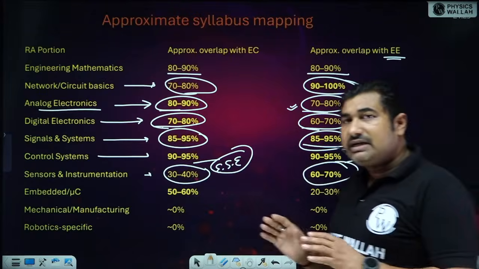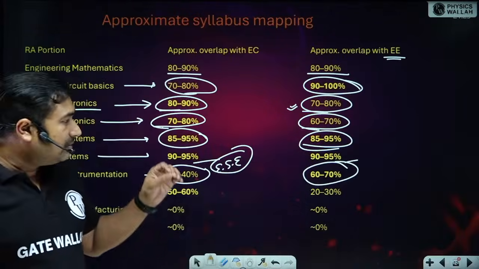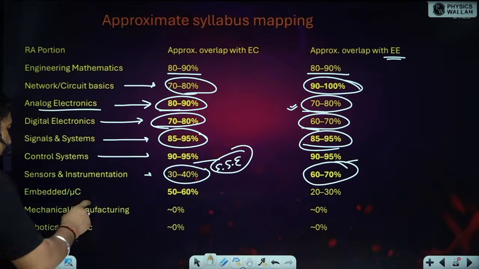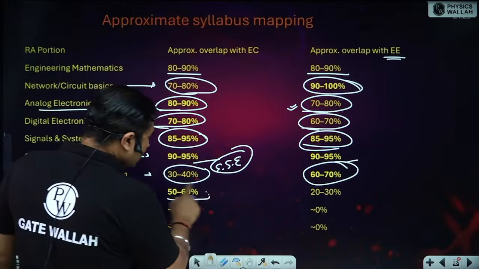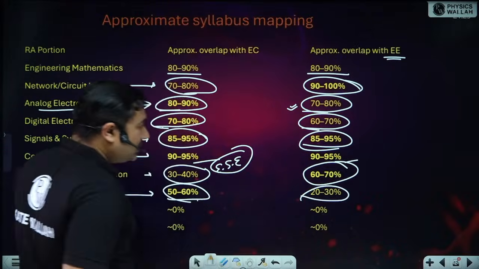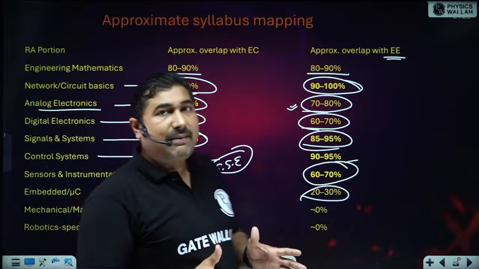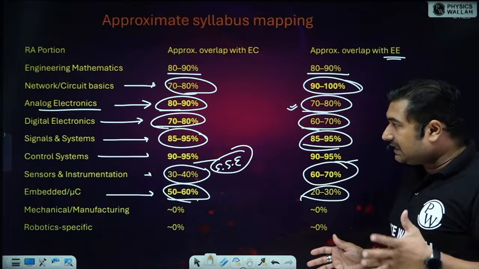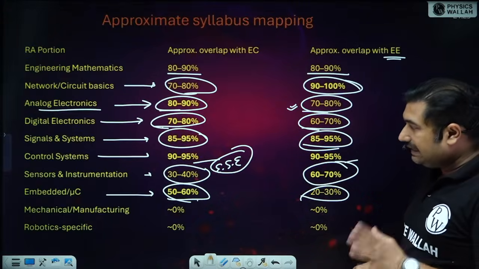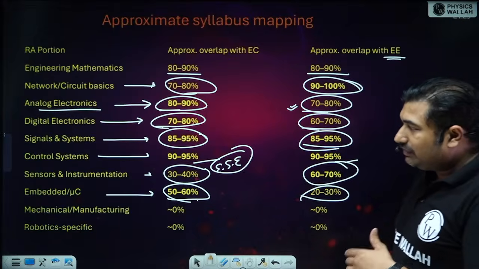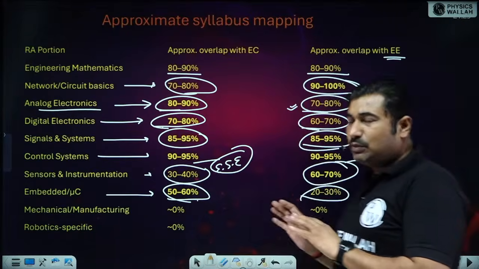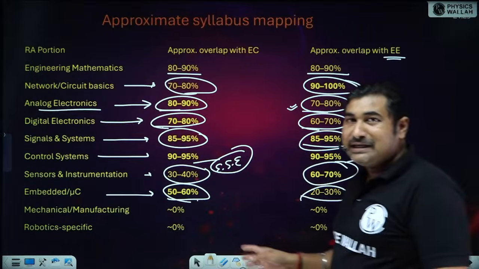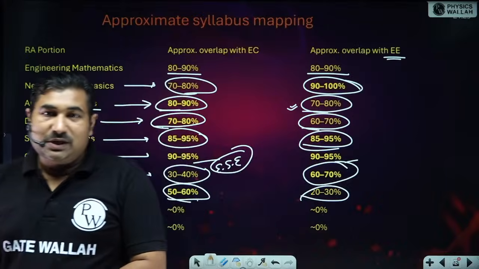However, 60 to 70% is mapped with the instrumentation branch, sensors and instrumentation. Embedded is not directly mapped, but indirectly it is mapped as per your BTech curriculum. The mechanical, manufacturing and robotics-specific portions are not mapped in the syllabus, so you have to study these separately.